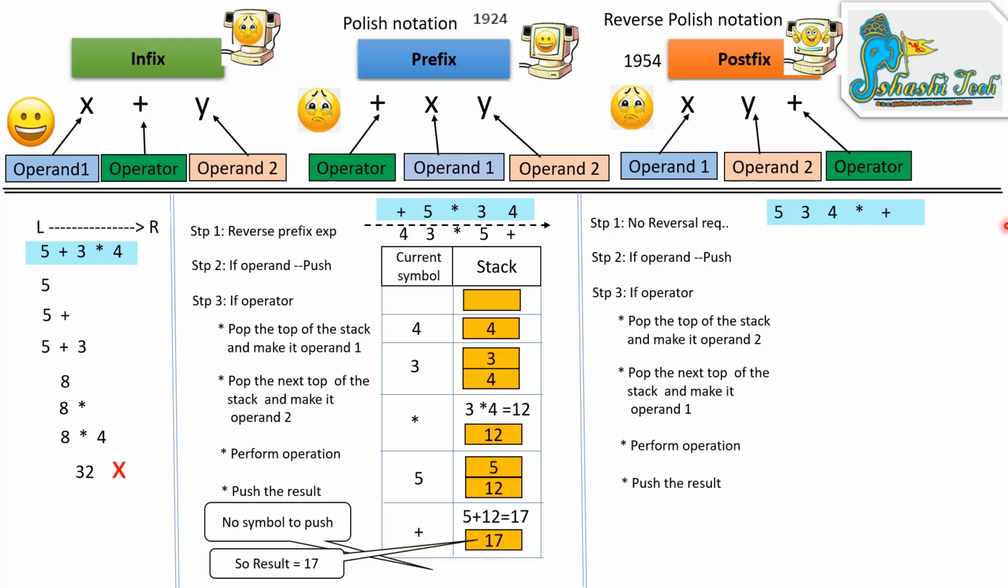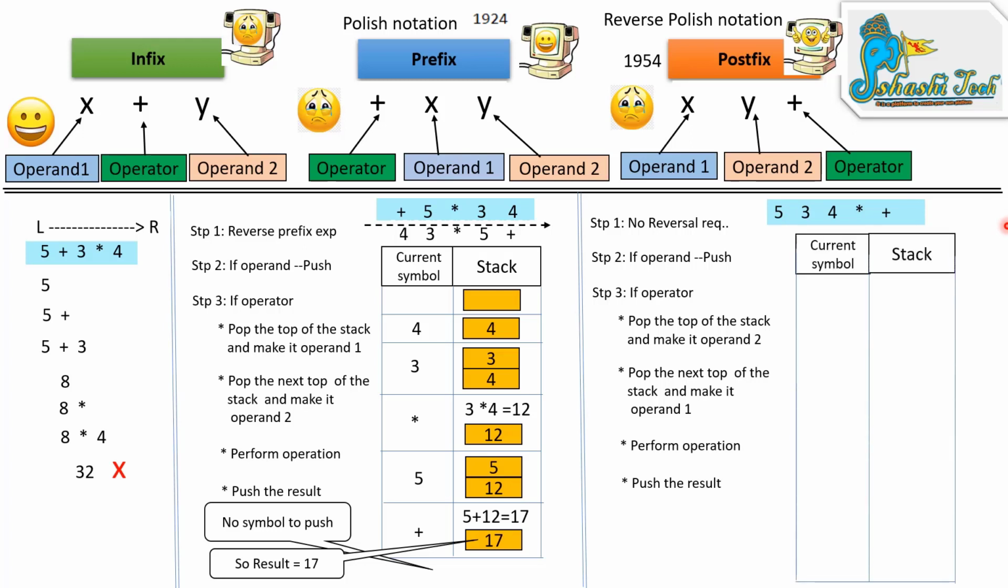For example, consider the same chart, current symbol versus the stack. Same, we read the symbols from left to right. The computer scans the symbols from left to right. First, the stack is empty. Then the first symbol is 5. Here 5 is an operand. Step 2 says if an operand, push onto the stack. Then consider 3. 3 is also an operand. We follow step 2 and push onto the stack.